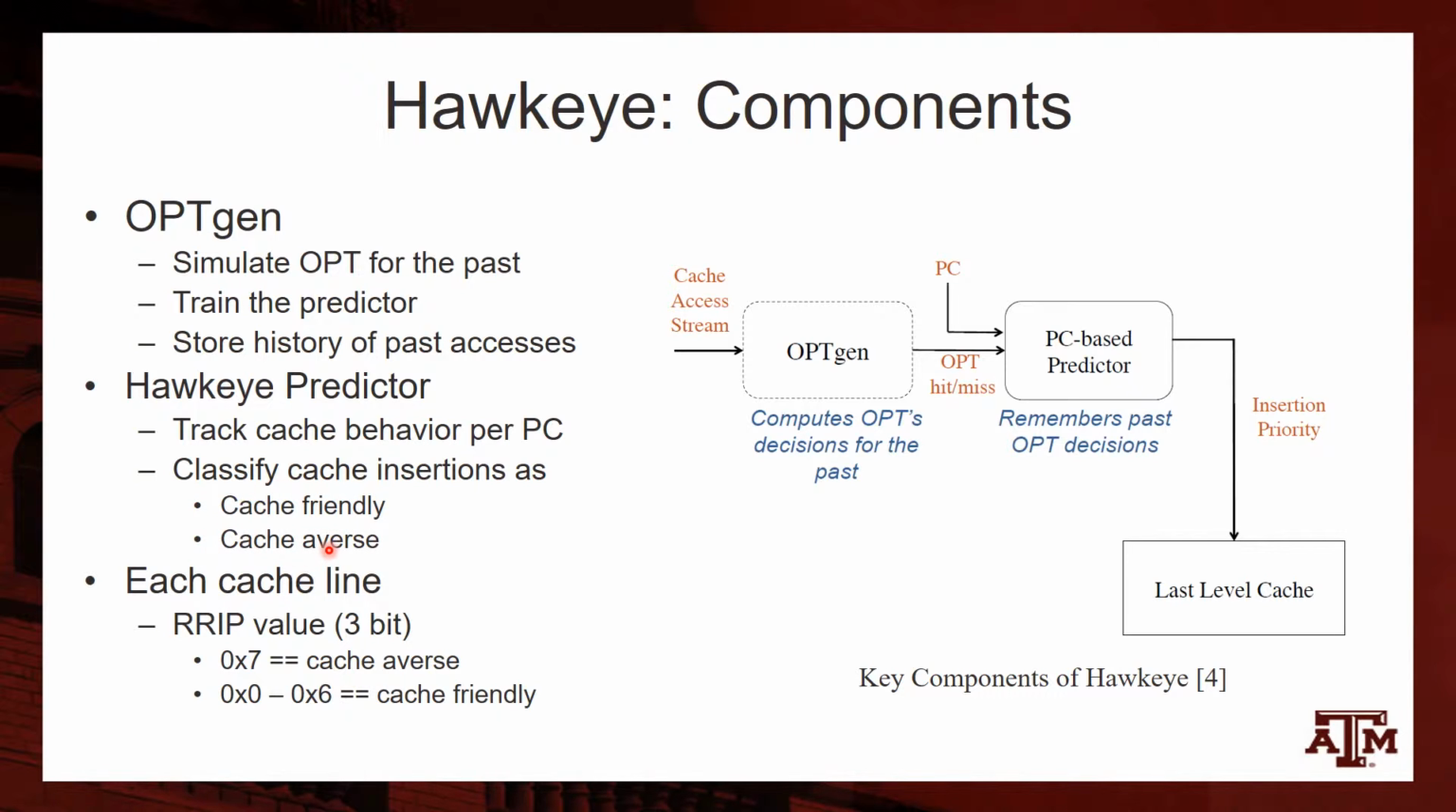cache averse. Additionally, each cache line has an RRIP value. A value of 7 indicates that it is cache averse, while a value between 0 and 6 indicates cache friendly behavior. A higher RRIP value indicates an older cache friendly line.